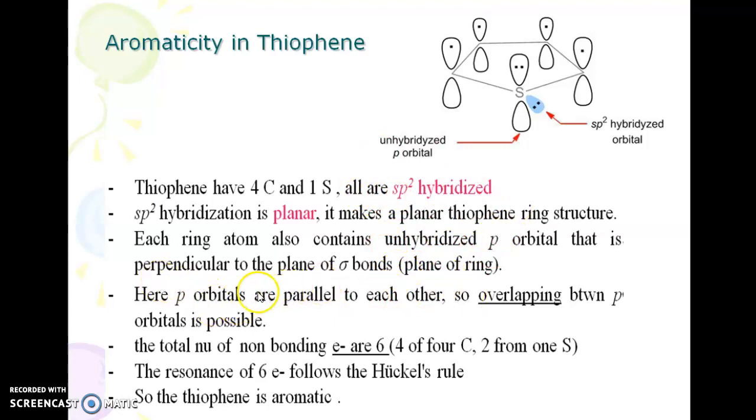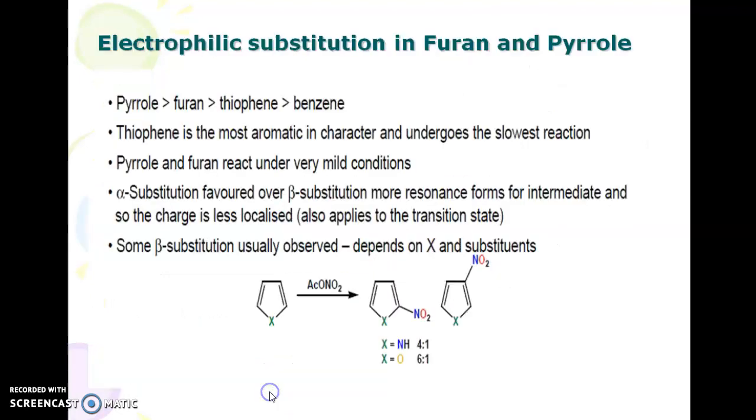Here the p orbitals are parallel to each other, so overlapping between the p orbitals is possible. Therefore the total number of pi electrons is 6, that is 4 from the 4 carbon atoms, 2 from the 1 sulfur atom. So all the 6 electrons follow Huckel's rule, so the ring is aromatic.